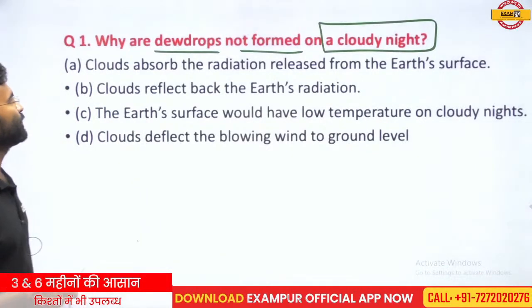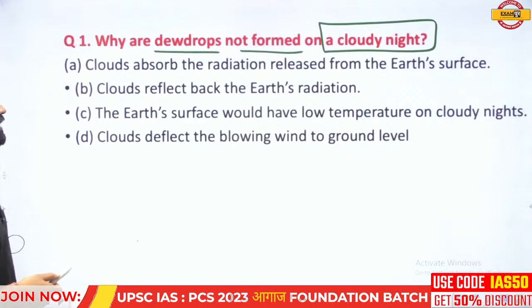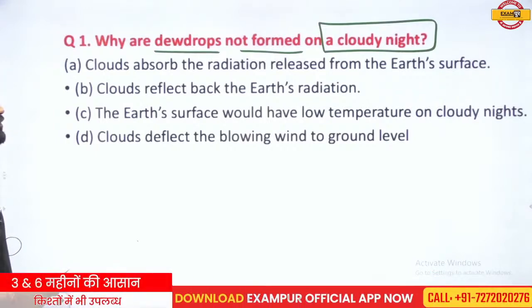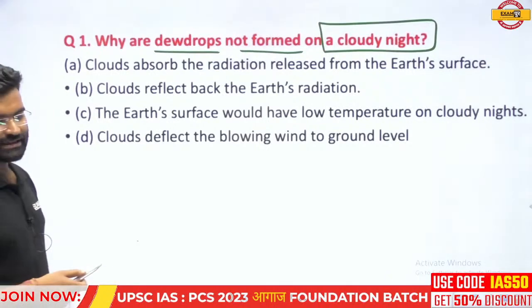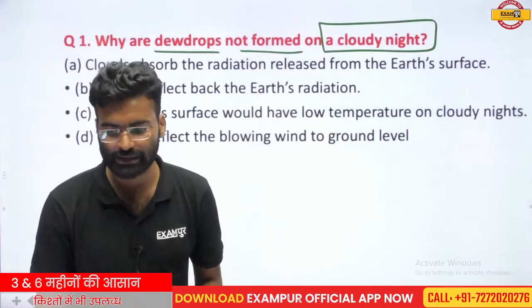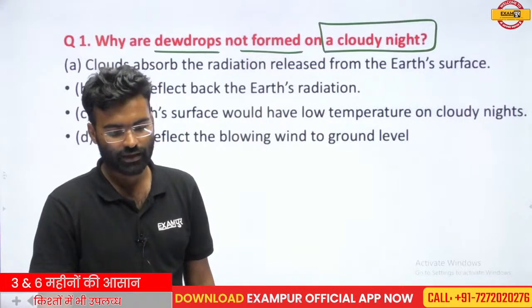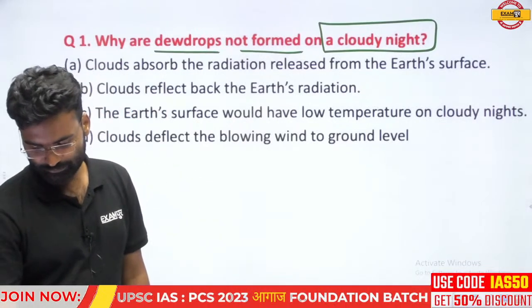Clouds absorb the radiation released from the Earth's surface. The clouds reflect back the Earth's radiation. The Earth's surface would have low temperature on cloudy nights. And the clouds deflect the blowing wind to the ground level. Which is the correct answer to this question? Please try to respond. Okay, one response is coming here, D.